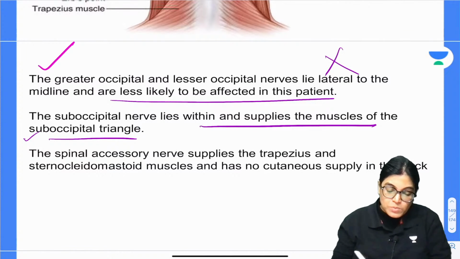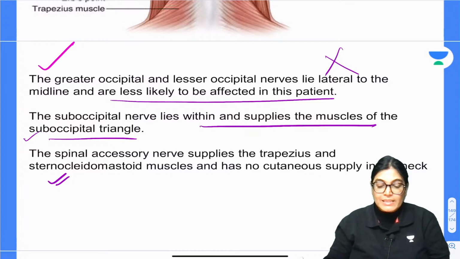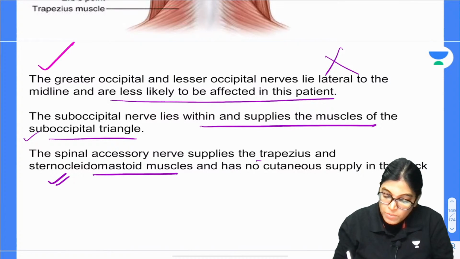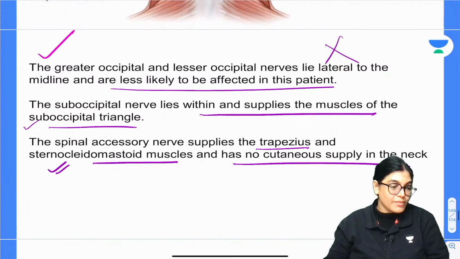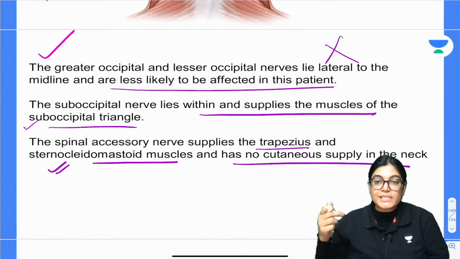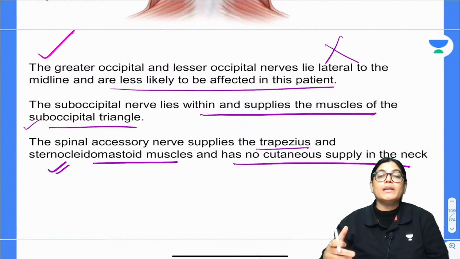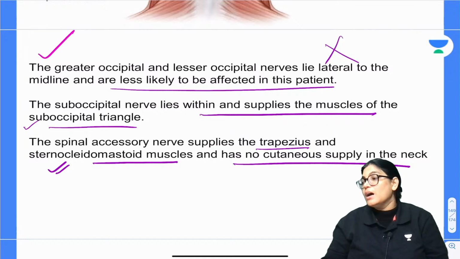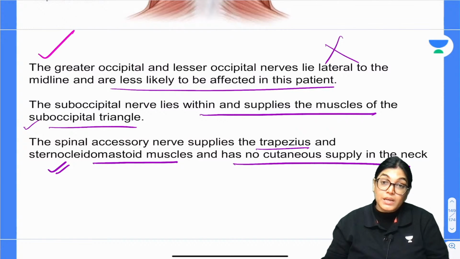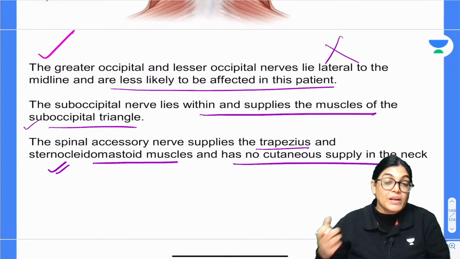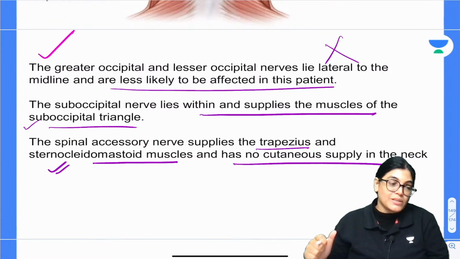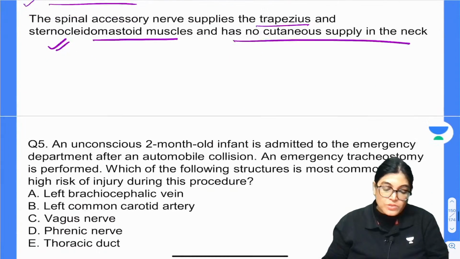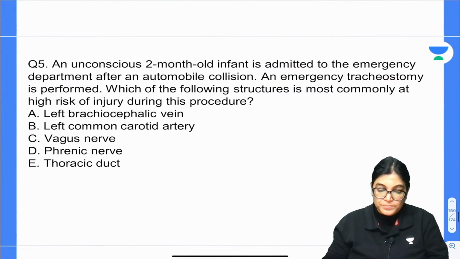When we are talking about the spinal accessory nerve, it supplies the trapezius and sternocleidomastoid muscle, and it is not giving any cutaneous supply to the neck. So, if muscular spasm had been asked, then only we could go for the spinal accessory nerve or the suboccipital nerve, but cutaneous sensation is involved. When retractors are used, the nerves can get compressed in the midline. Got it, Sam? So, let's move on to question number 5.